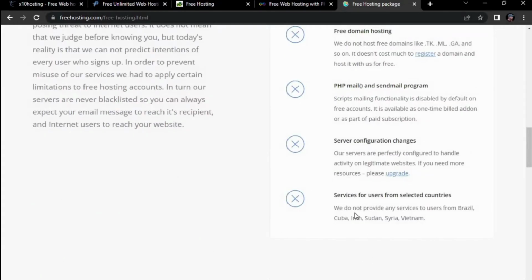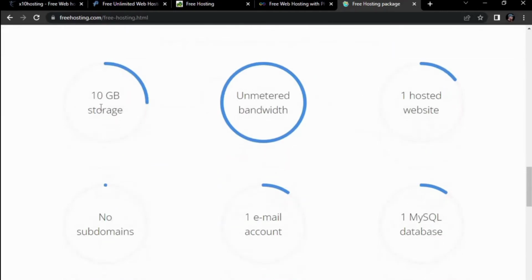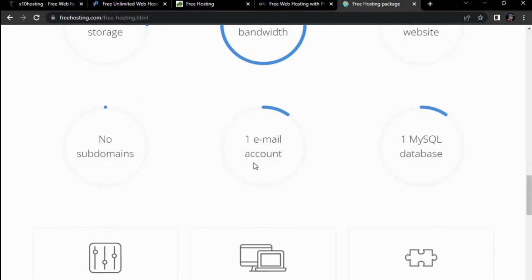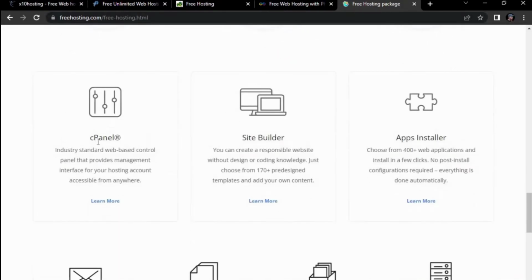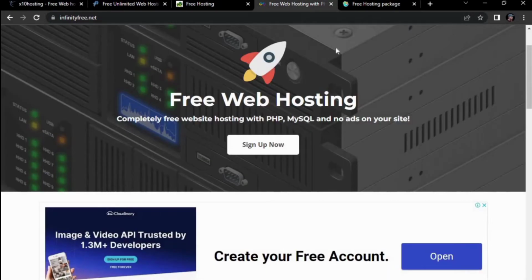But some services are not provided, like server configuration and PHP. Free package details: 10 GB storage, unlimited unmetered bandwidth, one hosted website, one email account, one MySQL database, no subdomain. That's good but not great. InfinityFree is better than this.